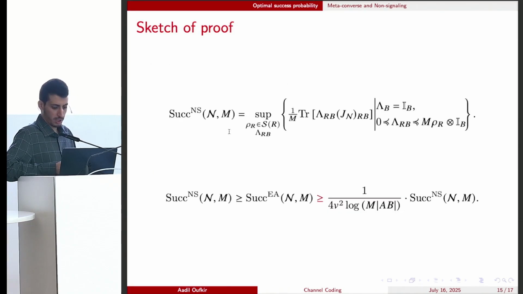So in the remaining time, I would like to give a sketch of the proof of this rounding result. The first inequality is trivial because non-signaling subsumes entanglement-assisted, and we want to prove the second inequality. So for this, we can choose an optimal solution of the non-signaling semi-definite program and design an entanglement-assisted strategy, achieving this inequality.